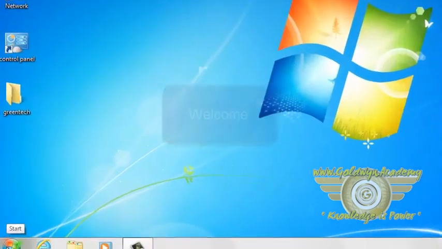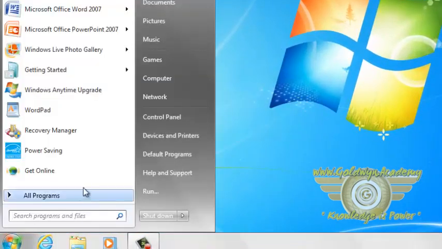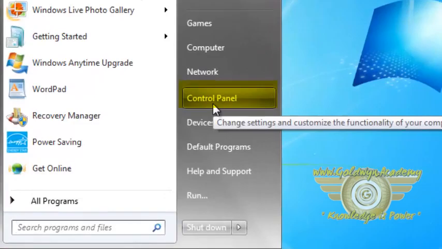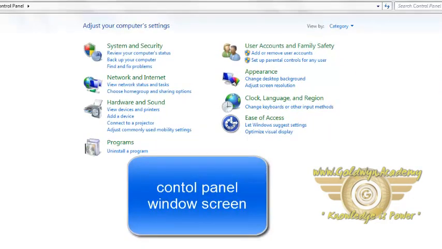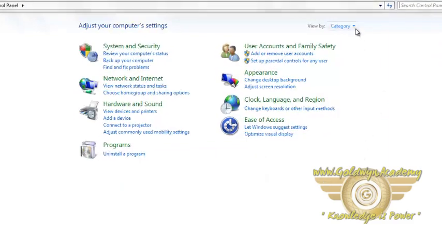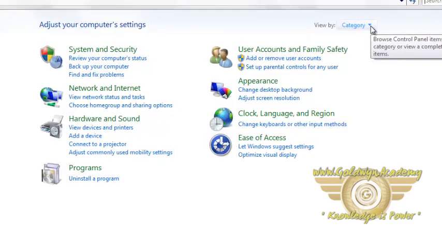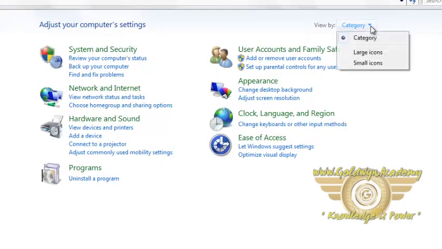This is a Start button. Click here to open Control Panel. This is a Control Panel window screen. Category: to change the view of icons.